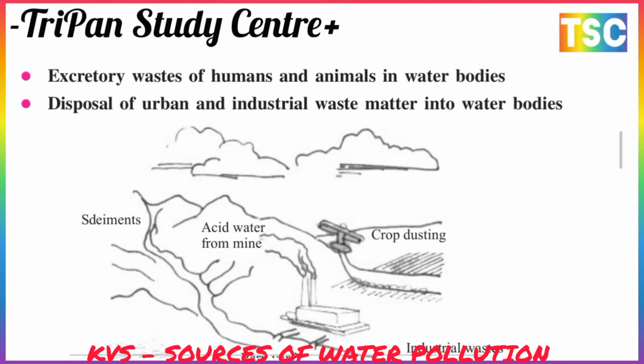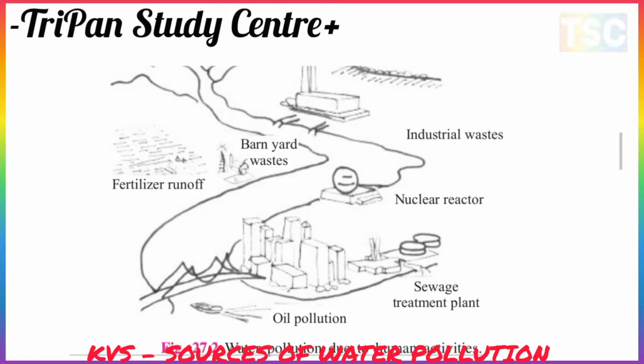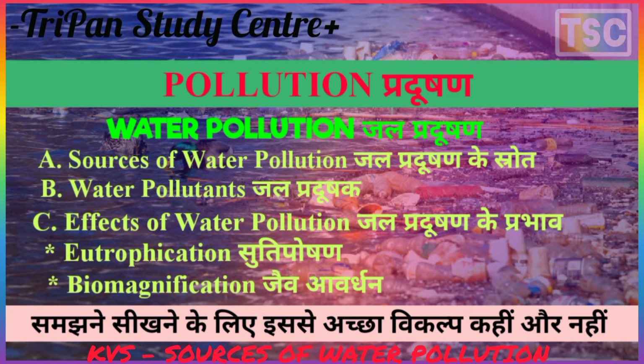There is acidic water from mines, sedimentation, crop dusting, industrial waste and more. And there are yards of waste, fertilizer runoff, nuclear reactors, sewage treatment plants and oil pollution. Water pollution due to human activity is shown in this diagram.